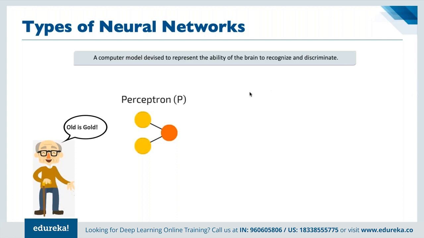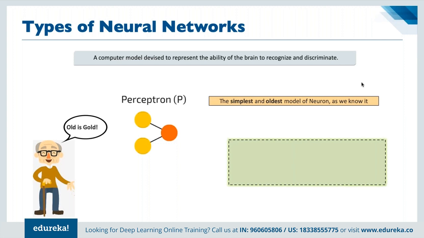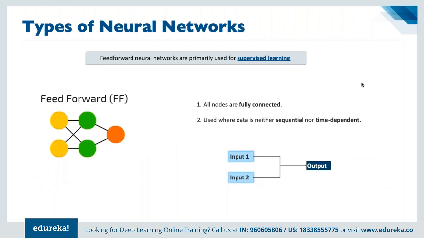And the simplest and oldest model of a neuron, as we know it, has multiple inputs coming in, and we have the activation function, and then we can define the output of it. That's why we have the concept of feed-forward neural networks. And basically when we are going for supervised learning, we use a feed-forward network.